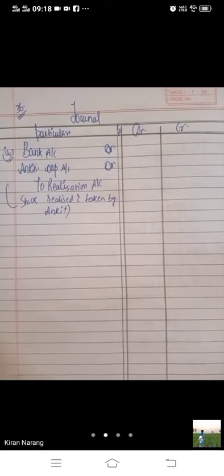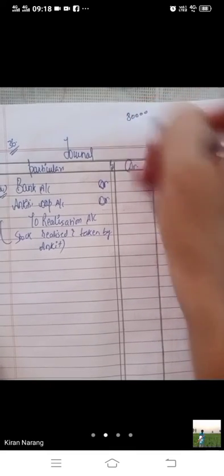So what was the value of the asset? It was 80,000. You have to do the calculation in rough that the stock's value was rupees 80,000. So what happened to this 80,000? 50% taken by Ankit.